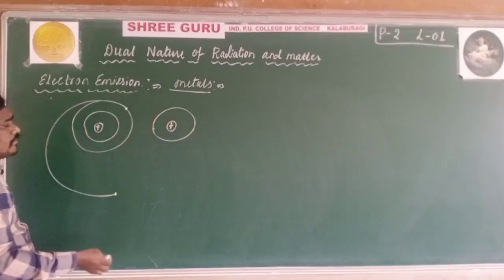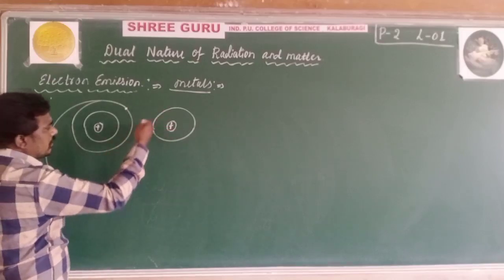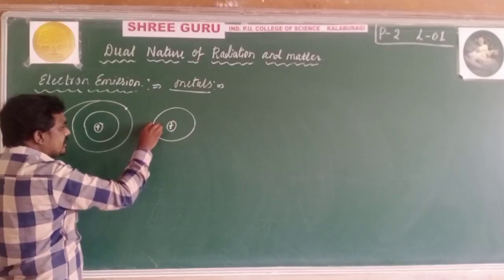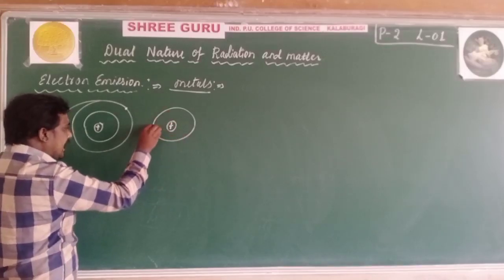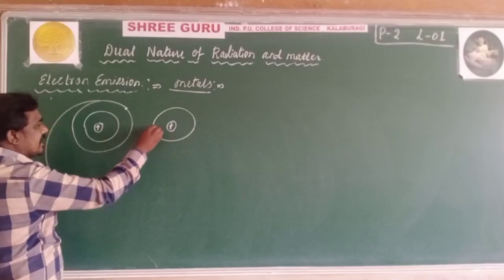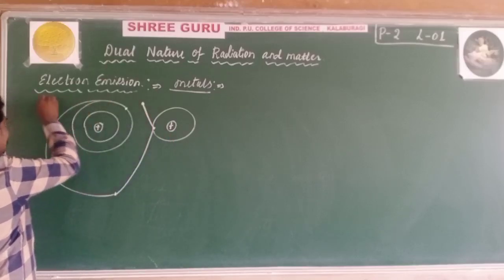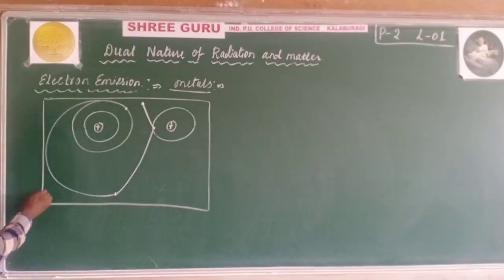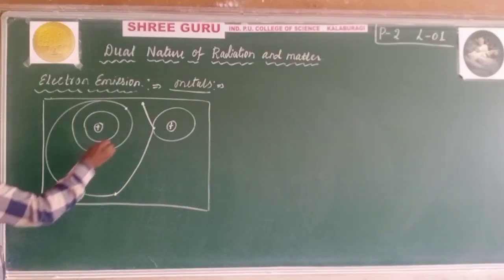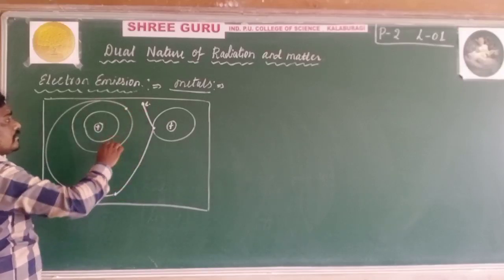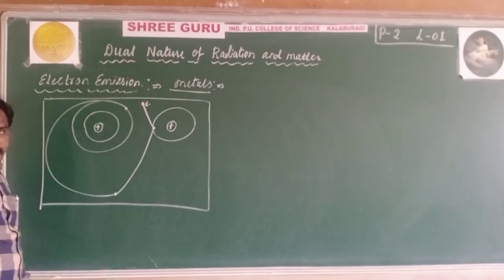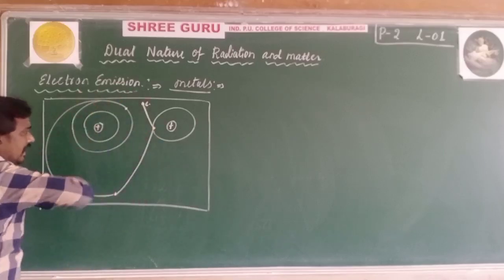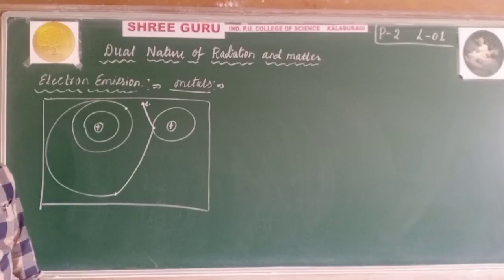There are many positively charged atoms, so if this electron hits here, the balance is maintained and the balanced electrons come out. This continuous process goes on in a metallic surface, and electrons do not come out without being given any energy.